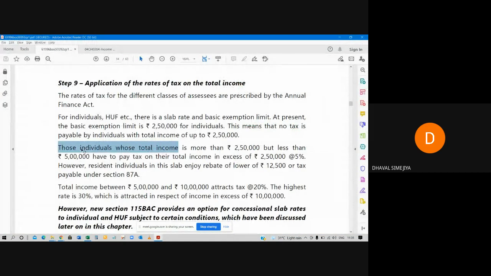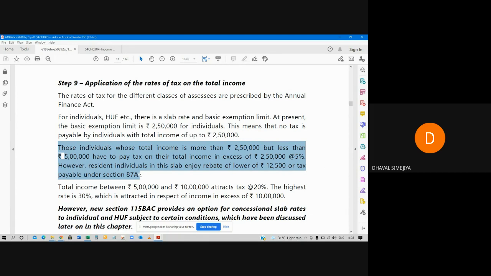This is what is written over here. First of all, let's read this. Those individuals whose total income is more than 2,50,000 but less than 5 lakh rupees have to pay tax on their total income in excess of 2,50,000 rupees at the rate 5%.